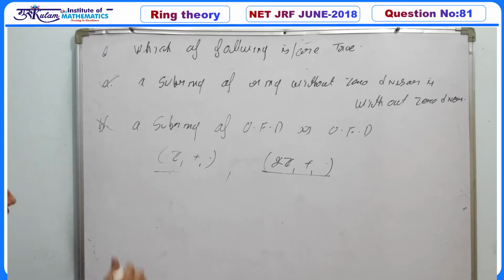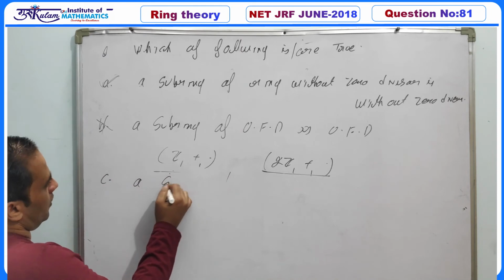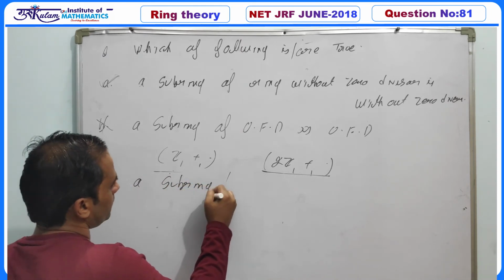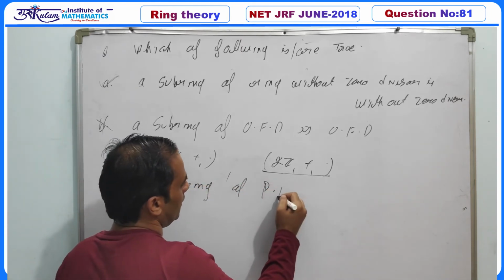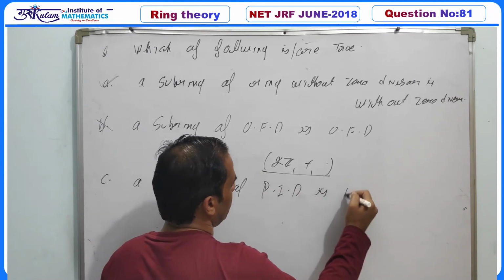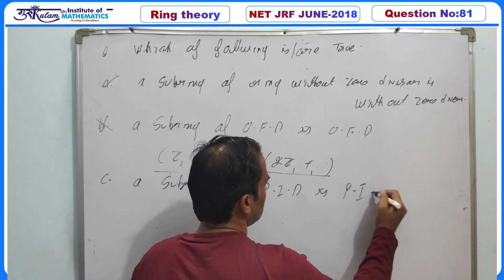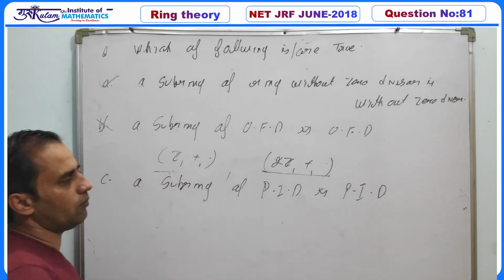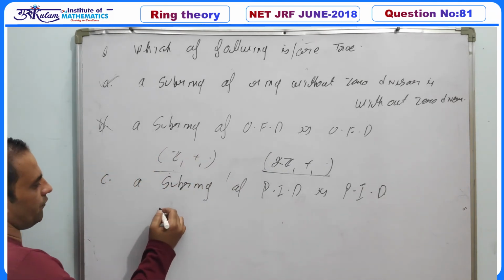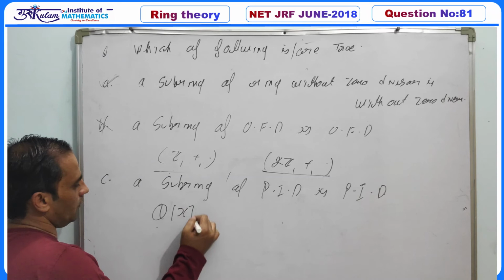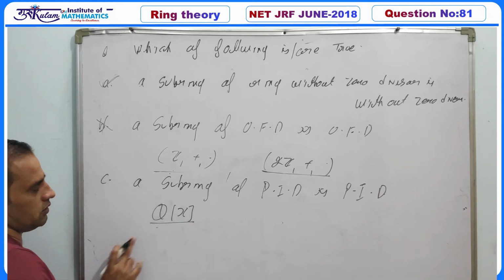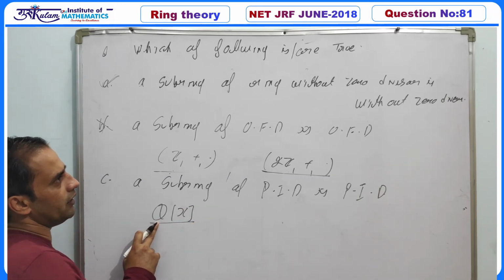And the third option is a subring of a PID is a PID. So is the subring of a principal ideal domain a principal ideal domain? If we take the ring of polynomials over Q, Q[x], this is a PID since Q is a field.